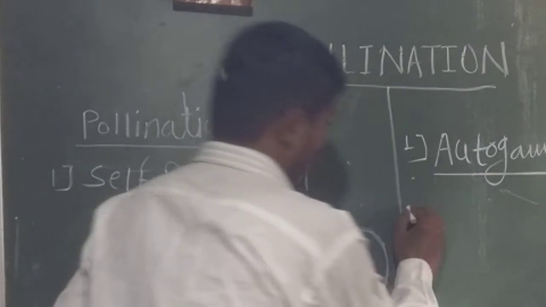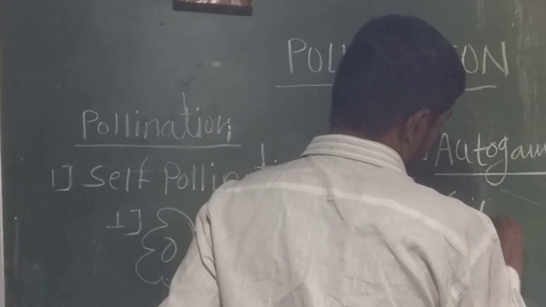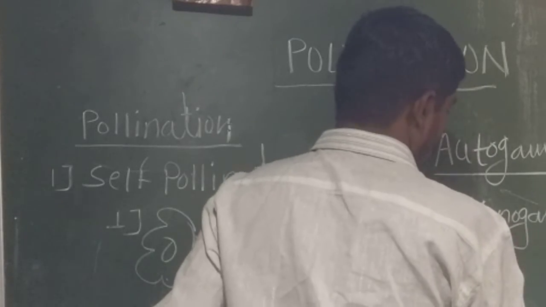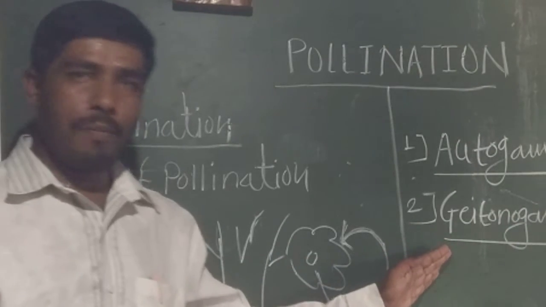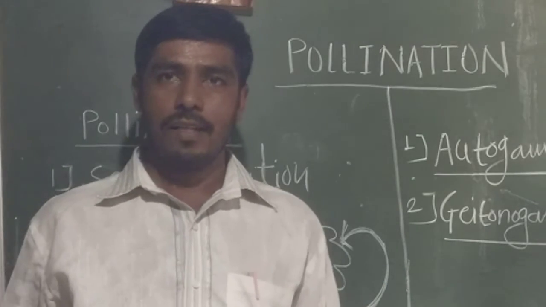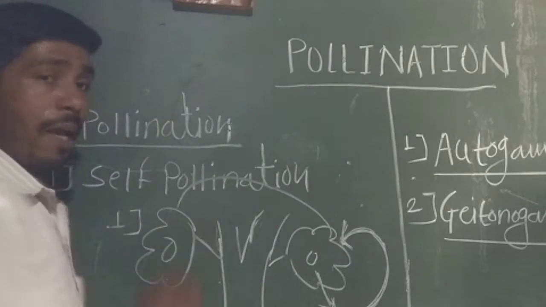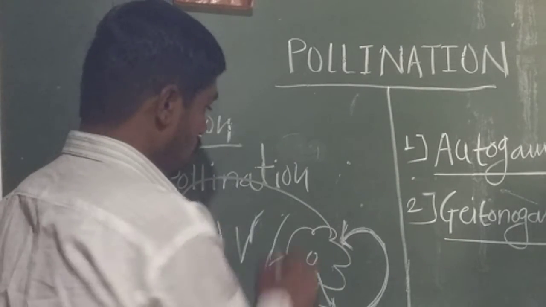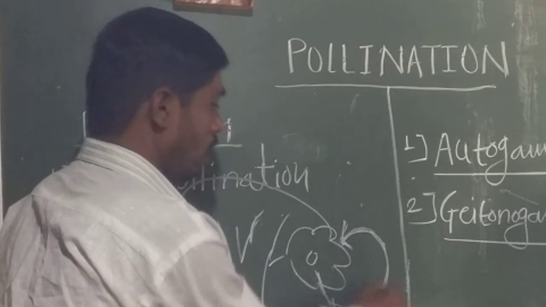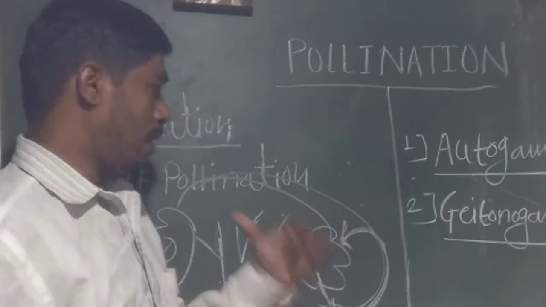The other type of self pollination is geitonogamy. What is meant by geitonogamy? Geitonogamy is defined as the transfer of pollen grains from one flower to the stigma of another flower of the same plant.